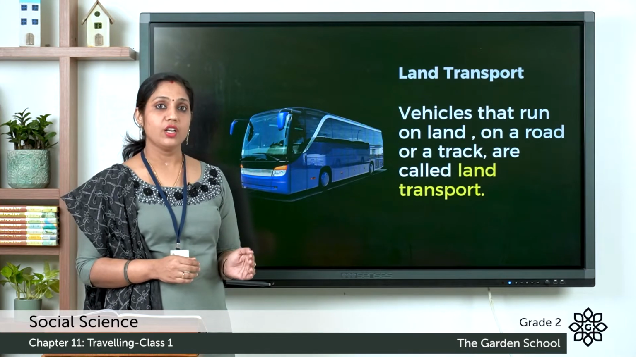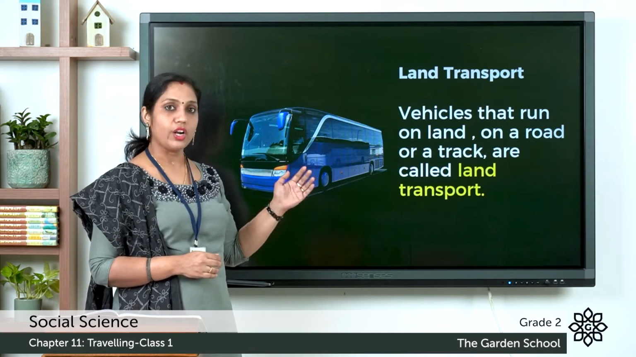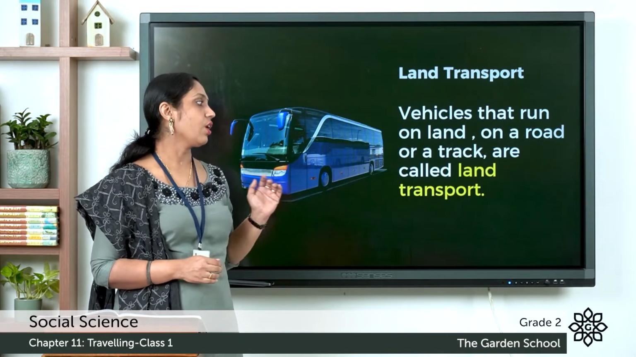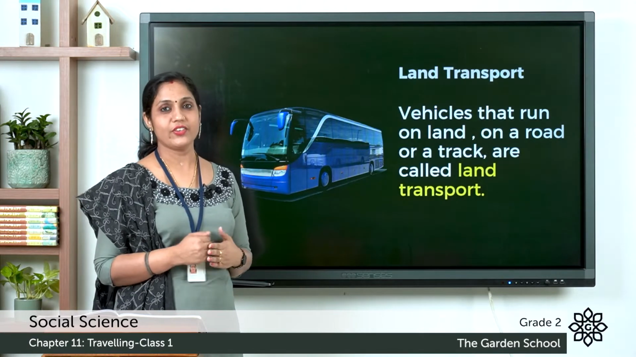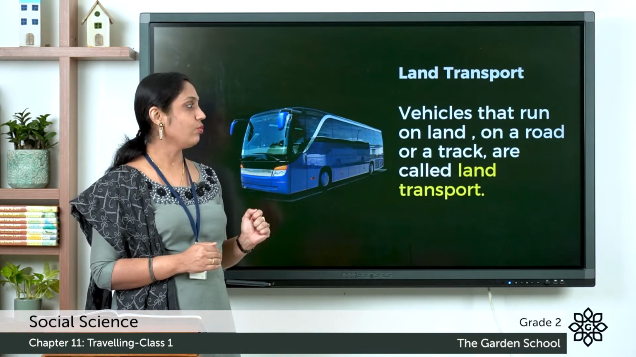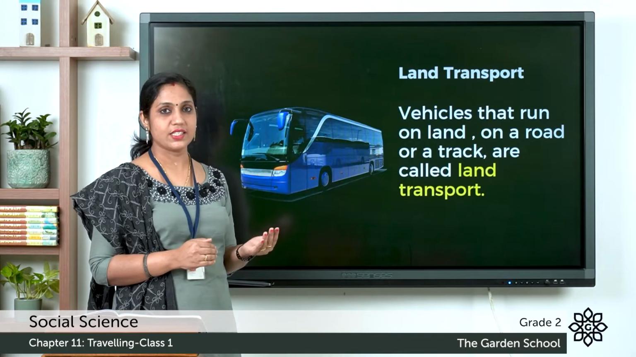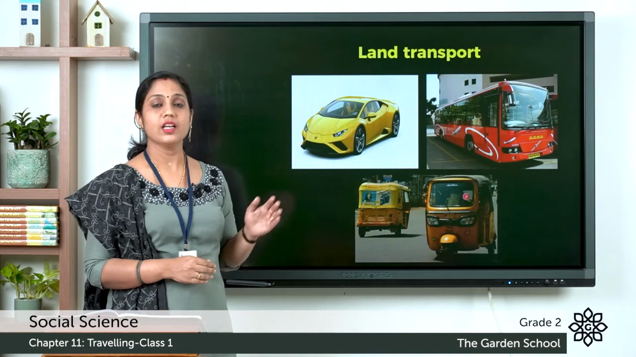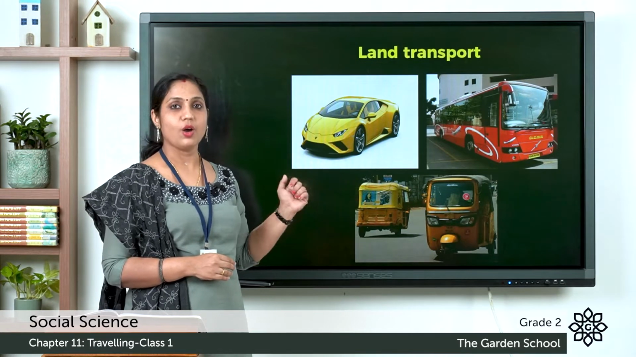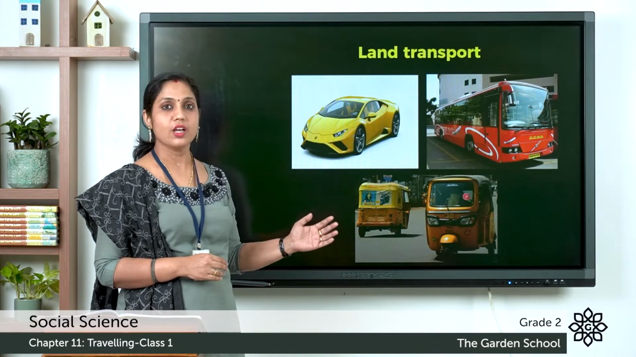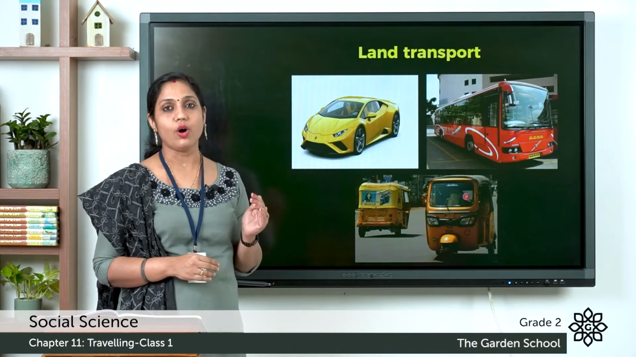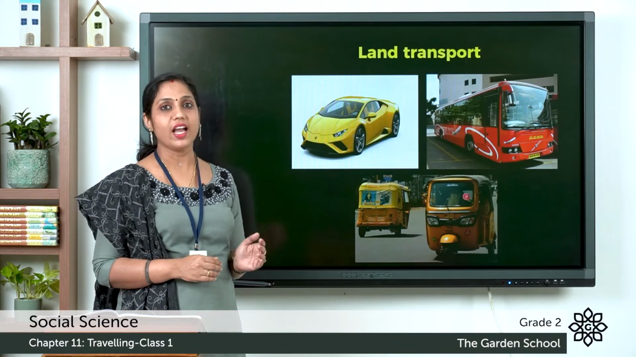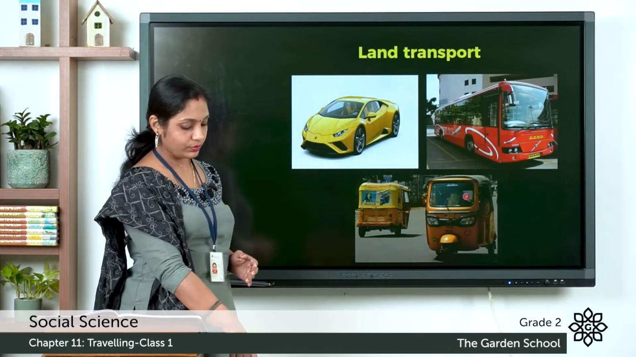Vehicles that run on land, on a road or a track are called land transport. So what are land transports? The vehicles that move on land or tracks are land transports. For example, car, bus, auto rickshaw, bicycles are all vehicles that move on land. So we can say that they are land transports.